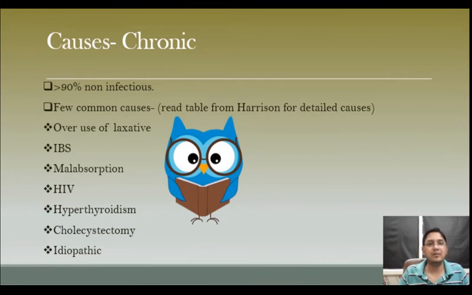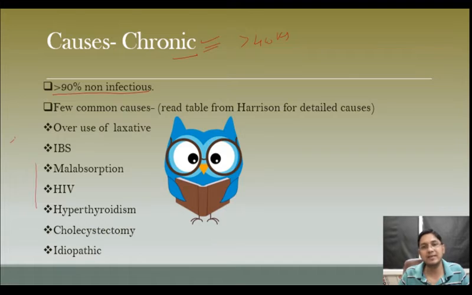Now we come to chronic diarrhea: how are we going to treat it? Once you make the diagnosis of chronic diarrhea, meaning diarrhea for more than 4 weeks, the causes are very different. More than 90% of cases are non-infectious. Now I have listed a few very common causes. They are very few causes.